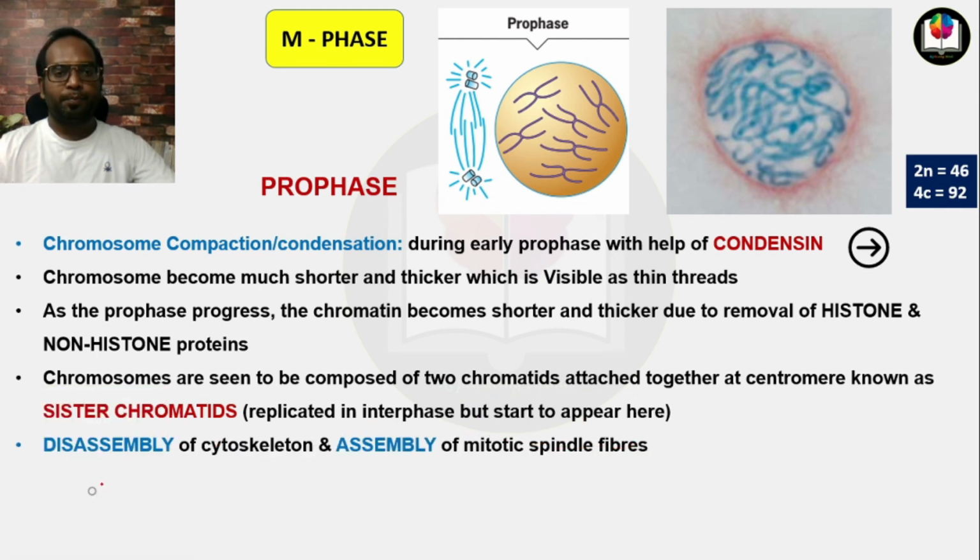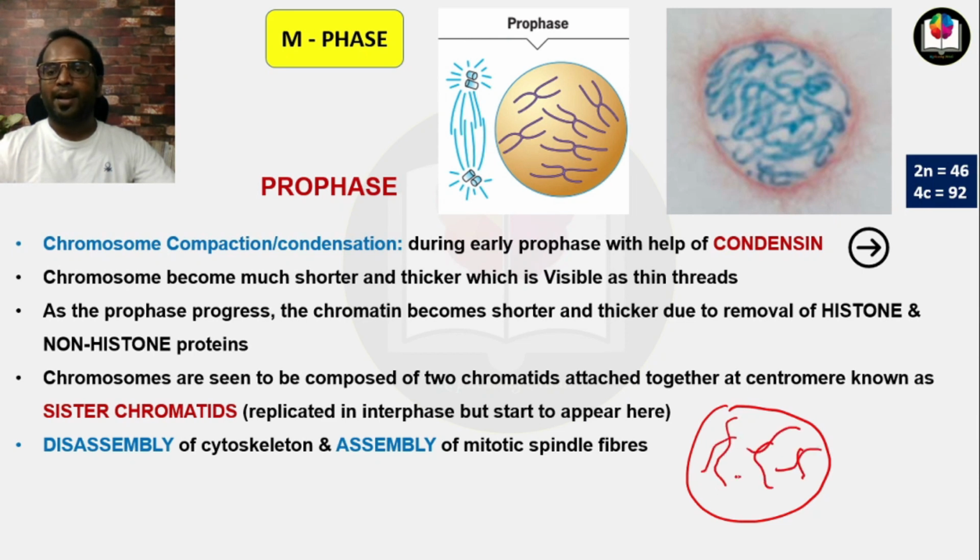Now here in prophase, the disassembly of the cytoskeleton occurs and assembly of mitotic spindle fibers occurs. You know that in every cell there is a cytoskeleton. And what is the function of the cytoskeleton? They provide a proper shape to the cell. They fix the cell organelles in the cell. And they help in the transport of some proteins and components with the help of motor proteins.